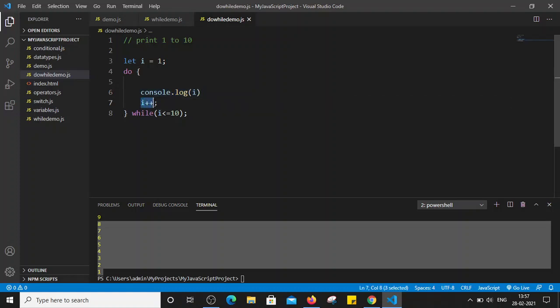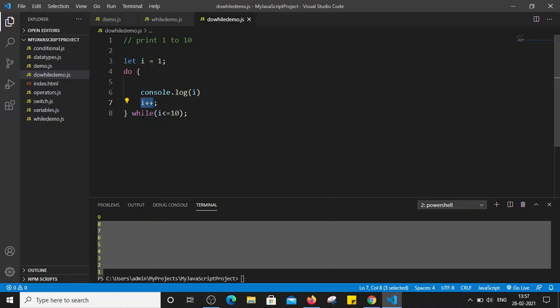So I will become 2 now. After that we are checking the condition whether 2 is less than equal to 10. Now this condition is true, so we are again going back to this statement of code. It will again execute console.log I, which will print the value of 2 here. And then we are increasing the value of I by 1.